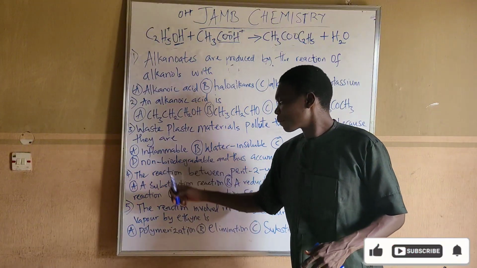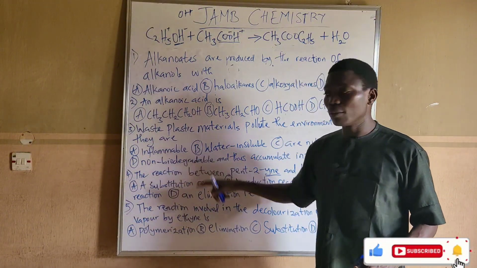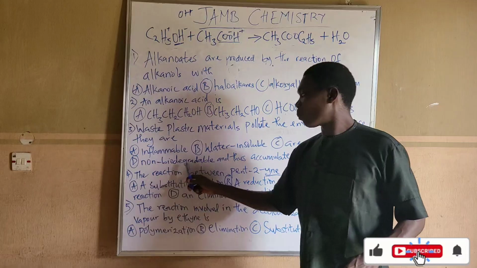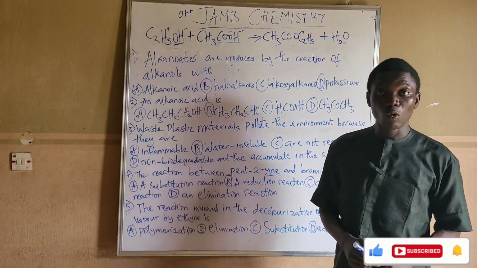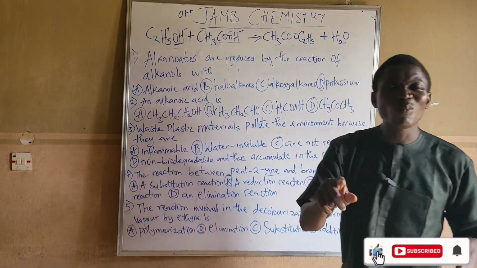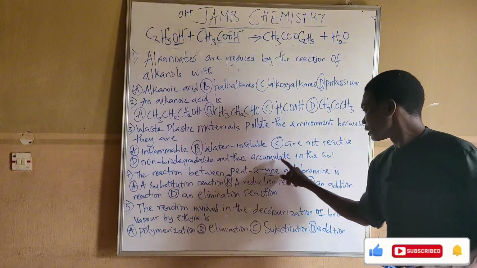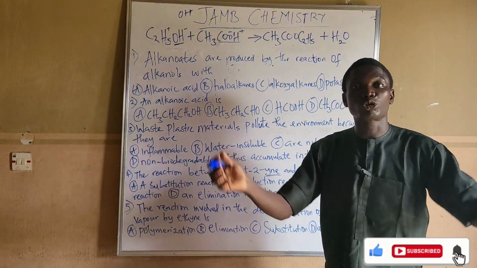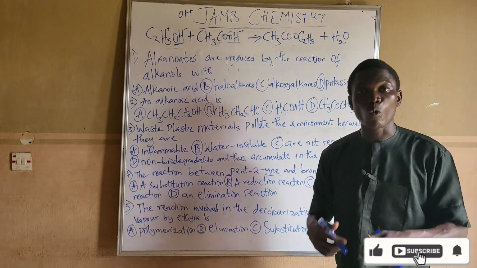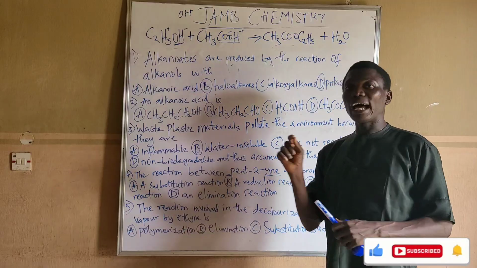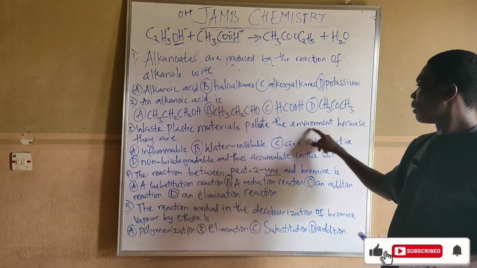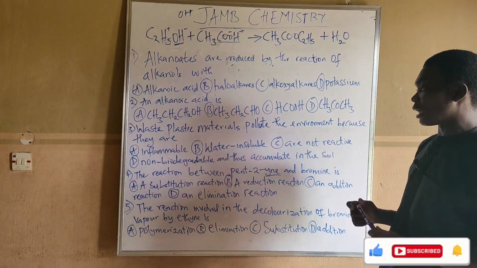But when something decomposes, we call it biodegradable. So it's because they are non-biodegradable, and thus they accumulate in the soil. By the time you throw plenty of them outside, they will keep accumulating but they don't decompose. That is why they form pollution in the environment.